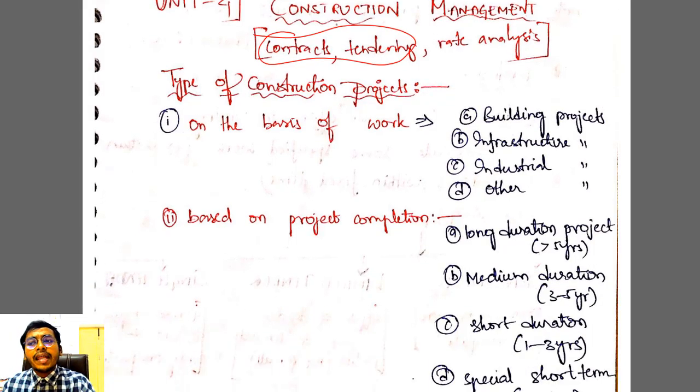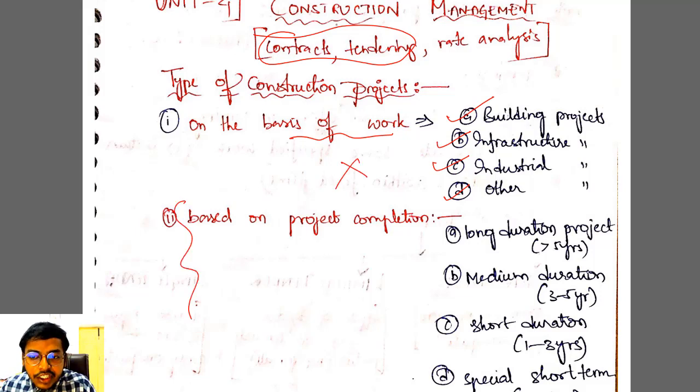We can classify construction projects based on many things. For example, based on the work we can classify it as building projects, like apartments and residential homes, then infrastructural projects like roadways and railways, and then industrial projects and other projects, for example a retaining wall. These all come under other projects. This is not that important, a useless classification.